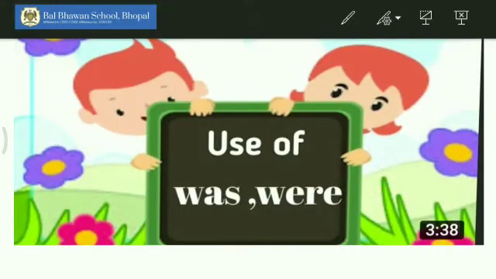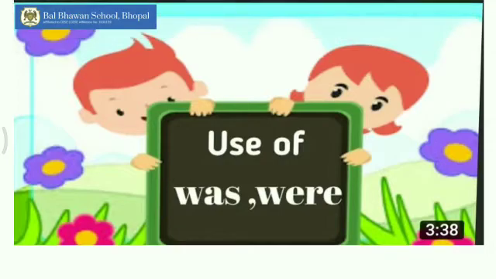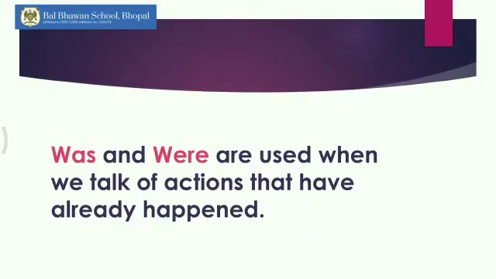Today we are going to learn about was and were, and how to use was and were in a sentence. Now let's move forward. Was and were are used when we talk of actions that have already happened. Already happened means जो actions already हो चुके हैं हम उसमें was and were use करते हैं.